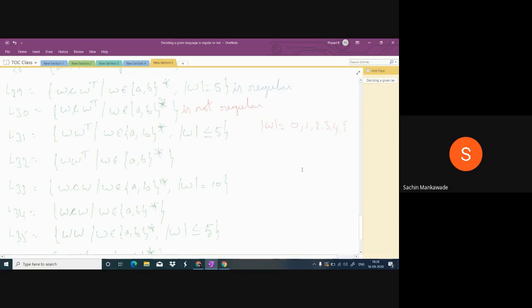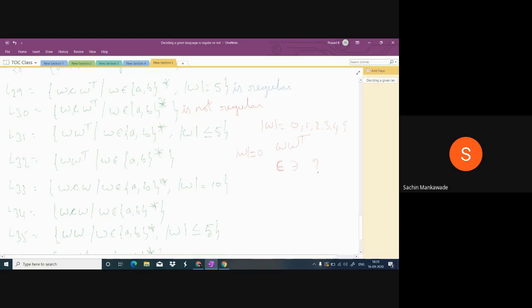Now I'm taking W transpose. Epsilon. And what is the reverse of epsilon? I repeat, guys. I am taking length 0. The string of length 0 is epsilon. And what is the reverse of epsilon?